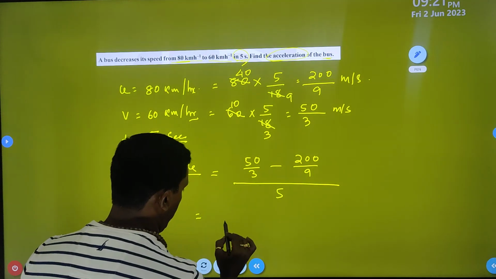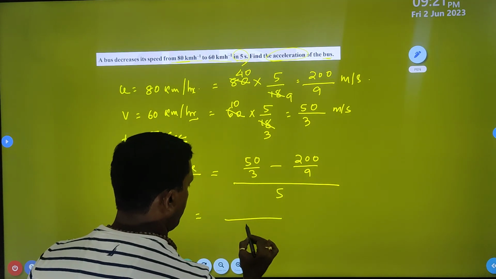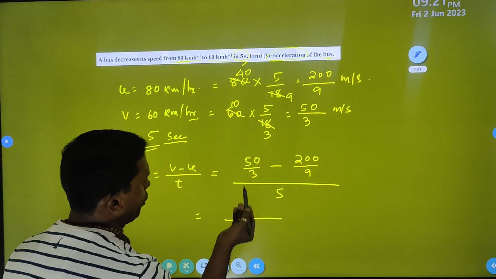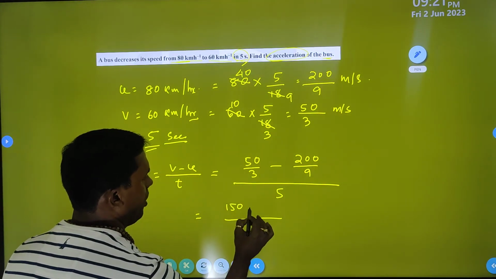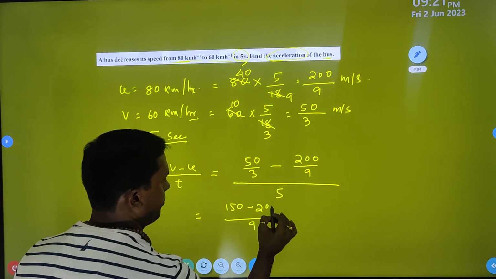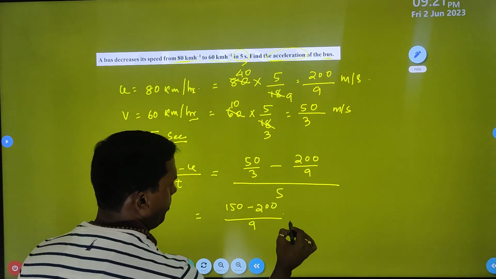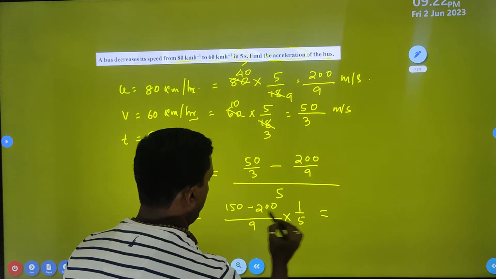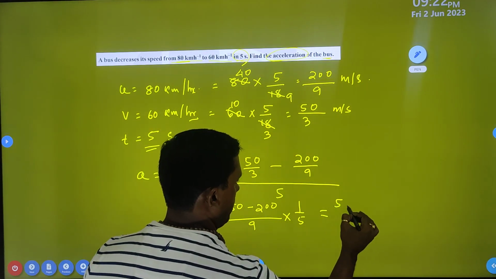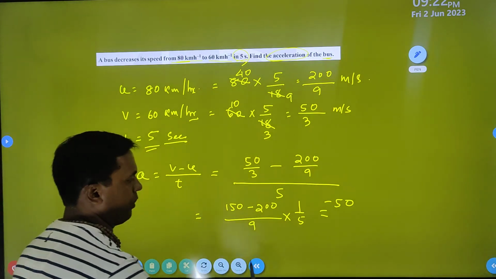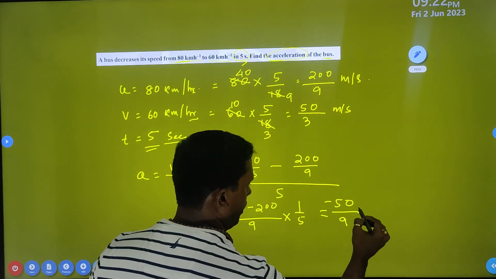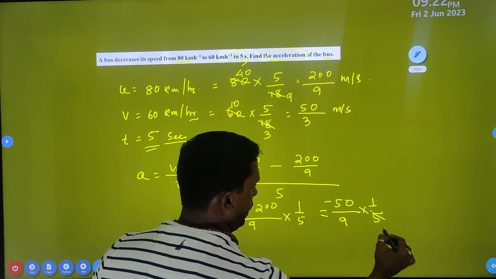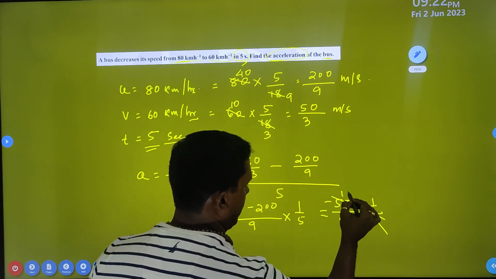तो 3 and 9 का LCM calculate कर लो, ये हो गया 9. Okay, तो ये into 3 तो 150 minus 200. Okay, into time हो गया 1/5. Right, so if you calculate, this one is how much? Negative 50 by 9 into 1/5. तो 5 को ये reduce कर लो 10 के साथ, तो ये 10 50.